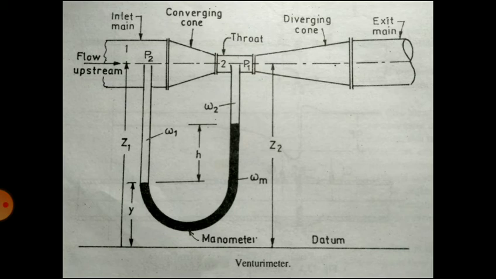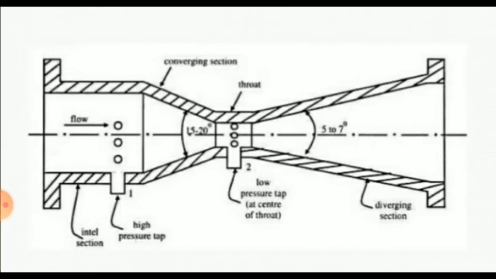And there are two ports, one at the inlet main and another at the center of the throat. Through them you can connect the manometer to check the pressure difference, and that pressure difference can be made to indicate the flow rate. So that pressure difference you have to measure, and that is calibrated to indicate directly a flow rate. So that is the principle used in a venturimeter.